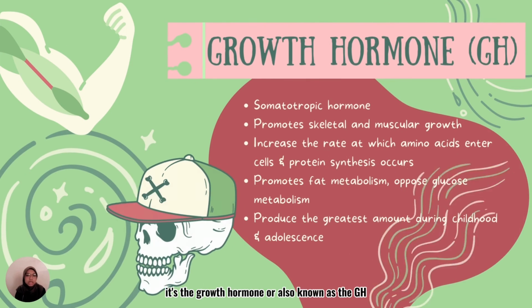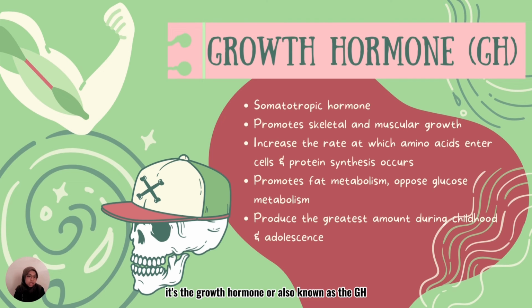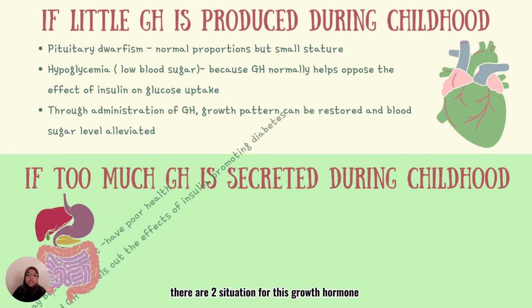Last but not least is the growth hormone, also known as GH. Some people also call this growth hormone the somatotrophic hormone. As the name suggests, this hormone will promote skeletal and muscular growth. It also increases the rate at which amino acids enter the cells, where protein synthesis occurs. This GH also promotes fat metabolism and opposes glucose metabolism, while producing the greatest amount during the childhood and adolescent stage of humans. There are three situations for this growth hormone.